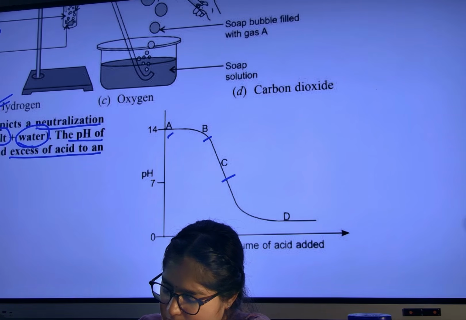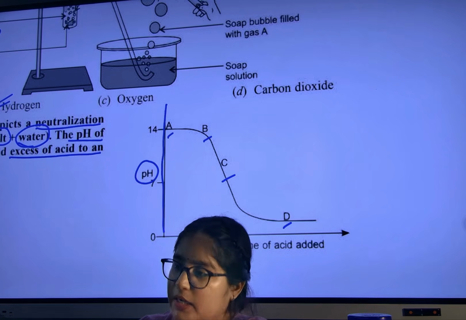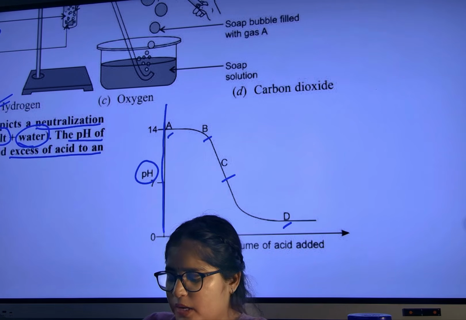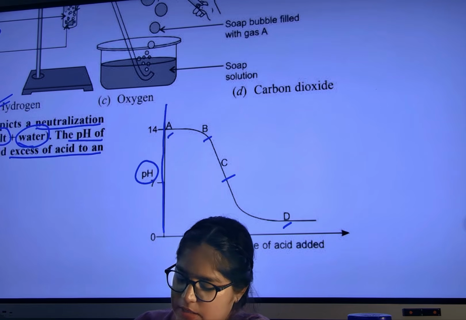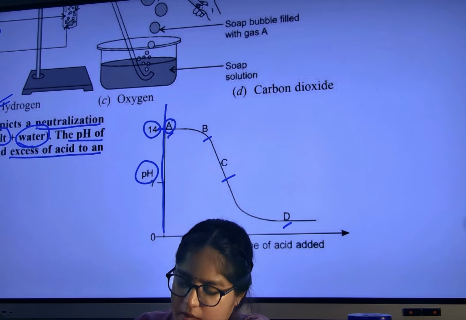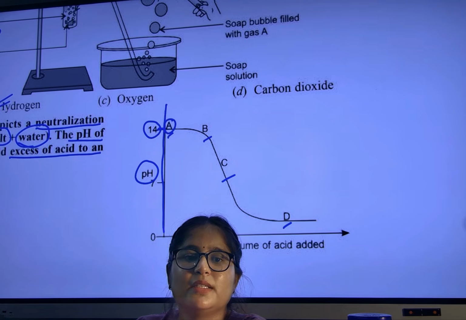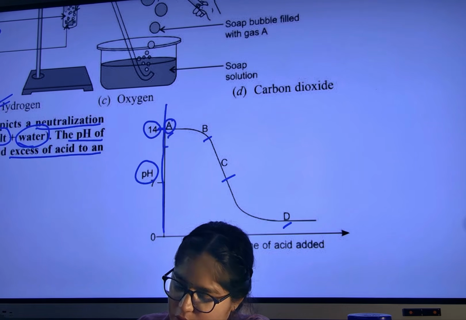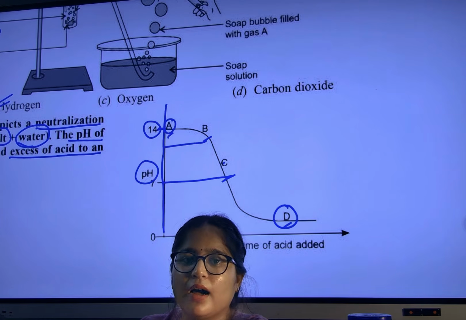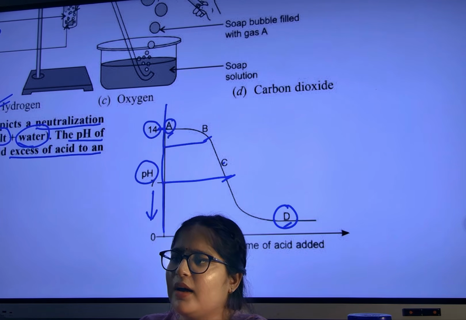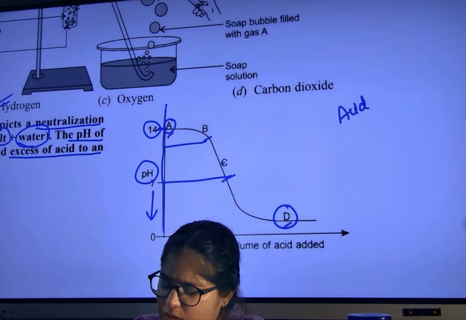A, B, C, D. Tell me, at A, this is the pH. This is the pH represented here. So tell me at which point, A, B, C, D, are acid and salt present? See here, A. What is the pH at A? More than 7 means basic. B is also more than 7. C is also more than 7. D is below 7, na? Are you able to understand? Acid means what? Only one word.